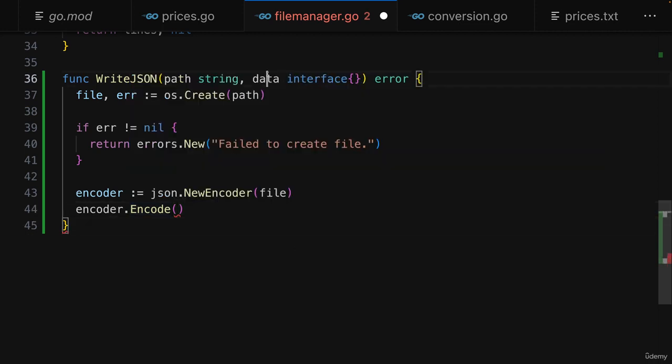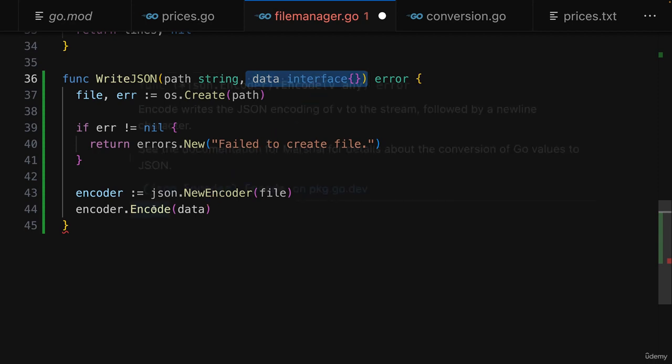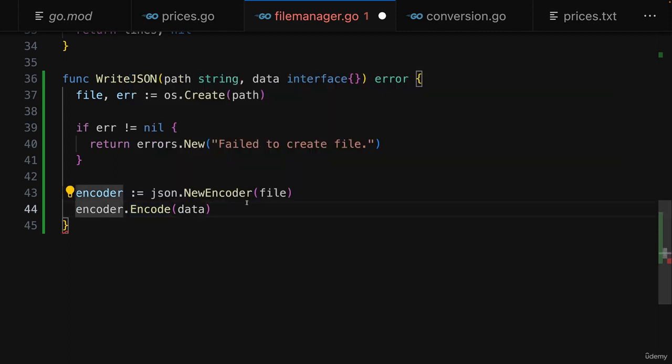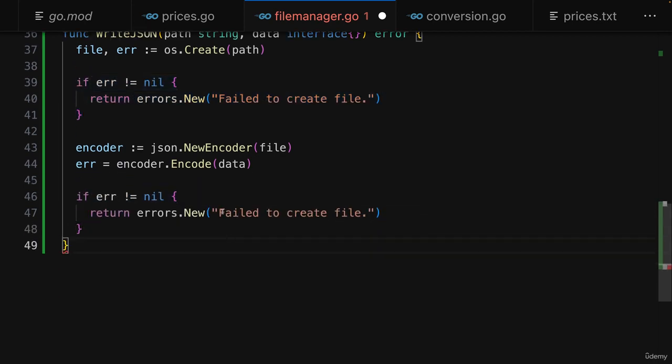So we can forward that data that we're receiving as an input in our own function here, this data. We can forward this. And as a result, we'll get back an error if that failed. So if the data can't be converted to text in that JSON format. So we get back an error, at least potentially. Hence, we should add such an if check and check if the error is not nil, in which case we could return a custom error where we say failed to convert data to JSON.